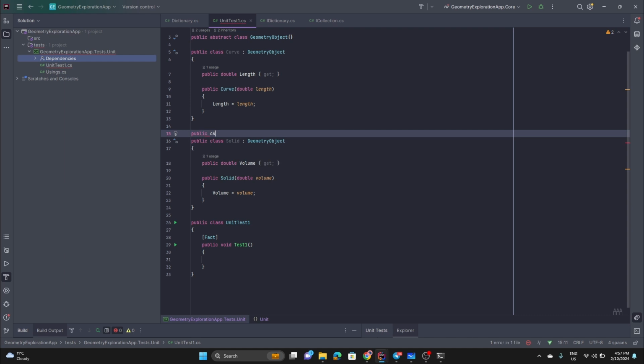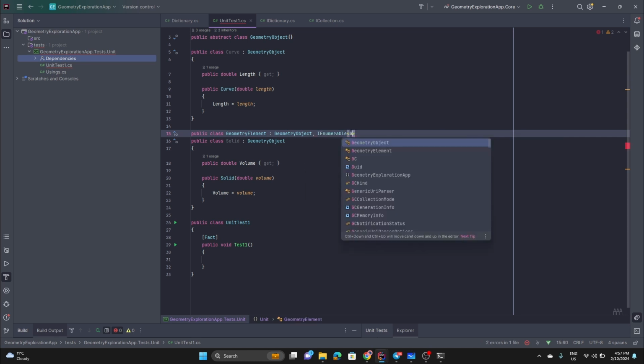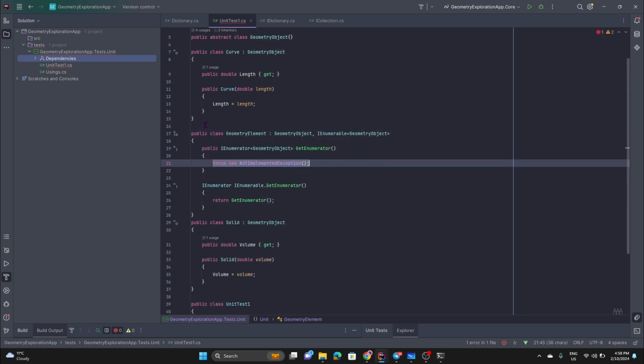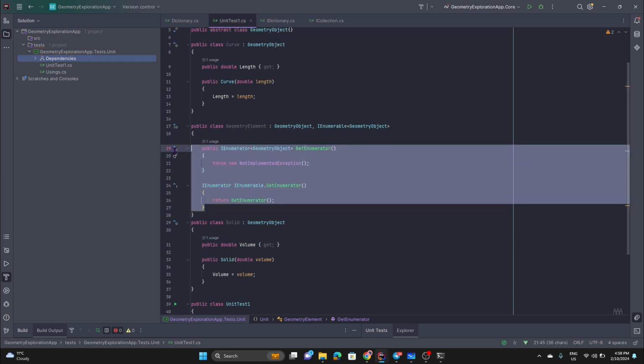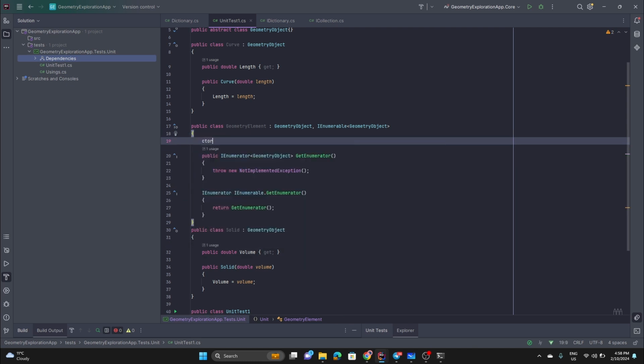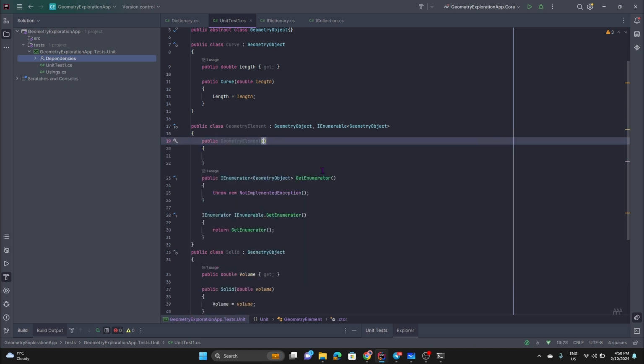And let's implement this. Then we're going to break this into a class. Public class GeometryElement, which is what? Which is a GeometryObject and an IEnumerable of this GeometryObject. So this is what it's about. I don't want to get into the details of implementing this myself. So here we'll use something like a decorator pattern, where we just accept an IEnumerable of this geometry object, right? You're going to see how that works.